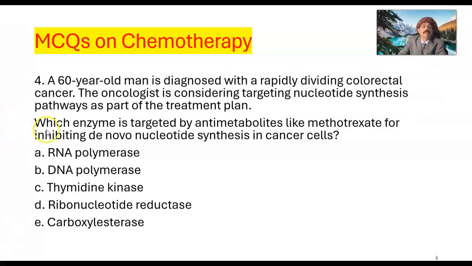Question number 4. A 60-year-old man is diagnosed with a rapidly dividing colorectal cancer. The oncologist is considering targeting nucleotide synthesis pathways as part of the treatment plan. Which enzyme is targeted by anti-metabolite like methotrexate for inhibiting de novo nucleotide synthesis in cancer cells?